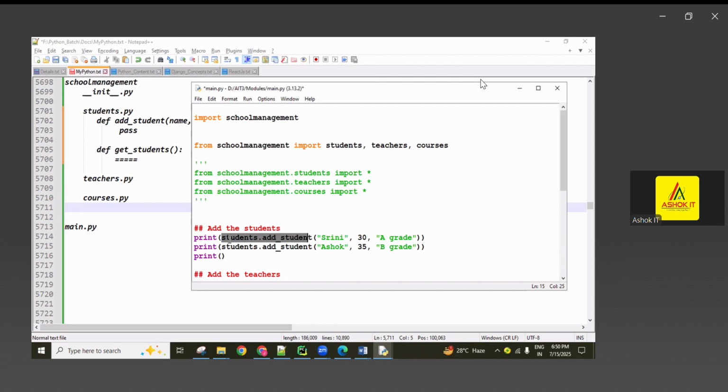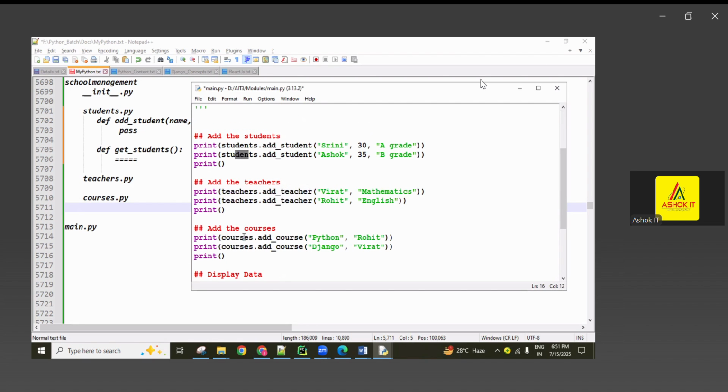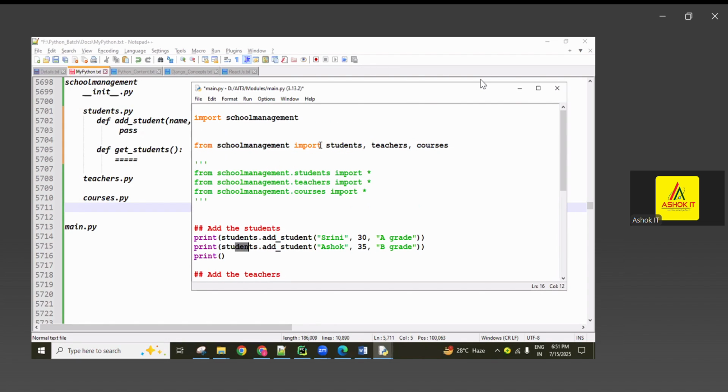Understanding? So package name dot module name dot function name, and here also the same, and next here also the same. So instead of writing such a lengthy line every time, we can import separately like this. Yes, I explained all these things already, guys, so do the practice.